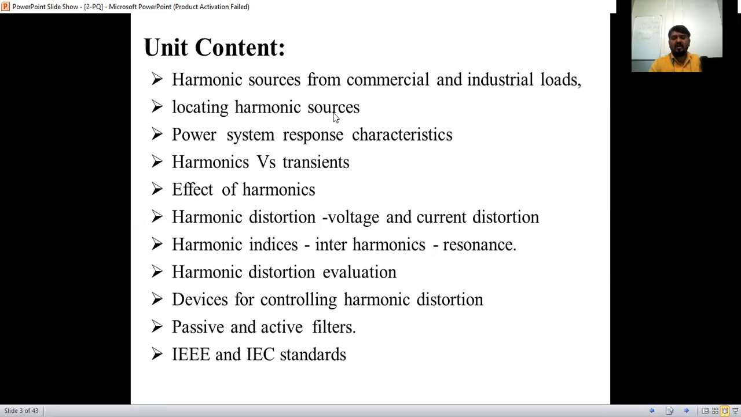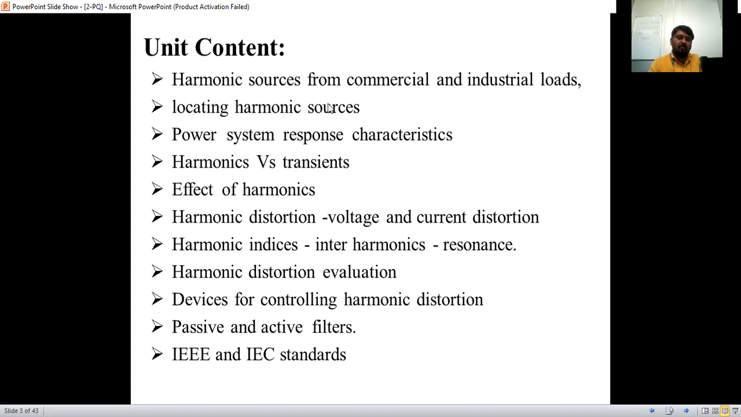Location we have to identify over there. Then how the power system is going to respond to characterize those harmonics. And switching transients will produce us over there. So what is the difference between harmonics and transients? We are going to study that now.